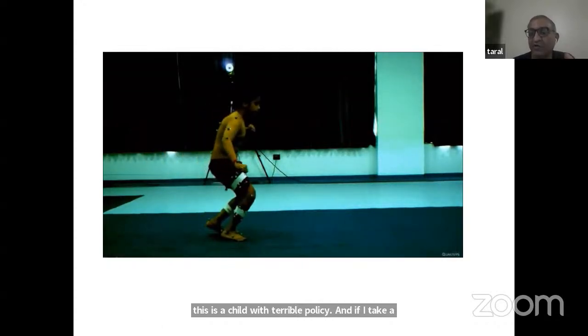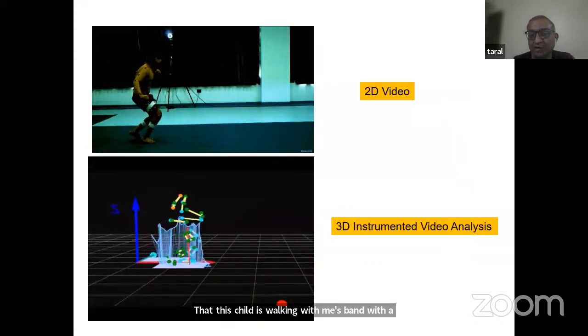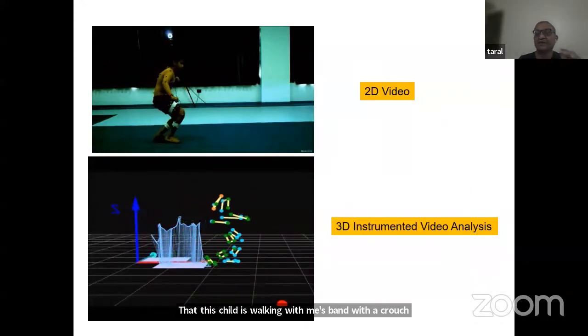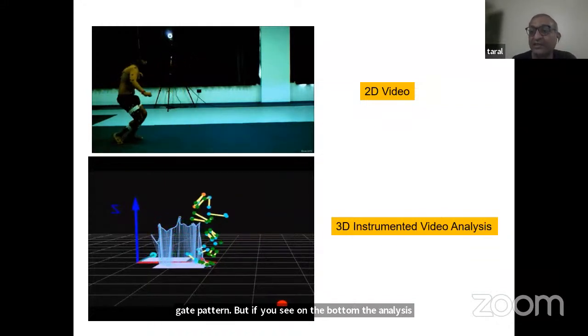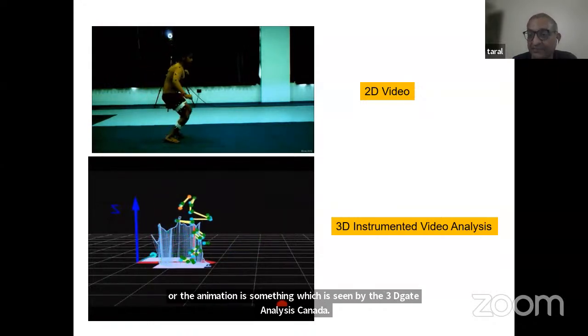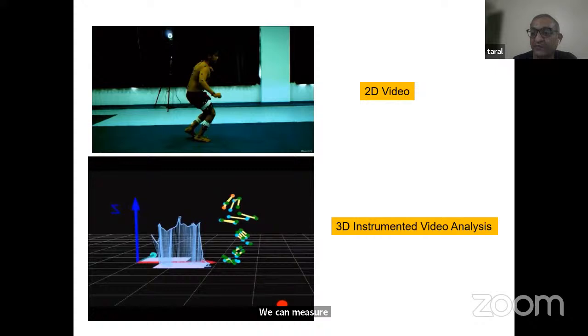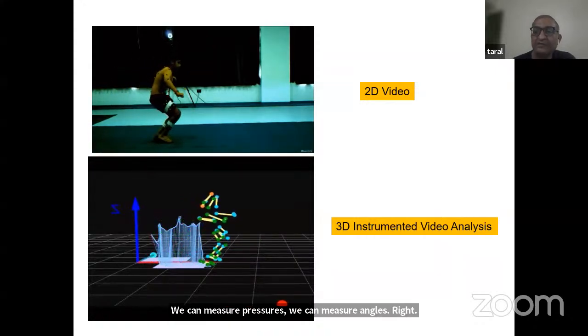That this child is walking with knees bent, with a crouch gait pattern. But if you see on the bottom, the animation is something which is seen by the 3D gait analysis camera. We can measure pressures, we can measure angles, and we can do this in X, Y, and Z axis.